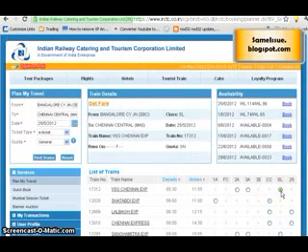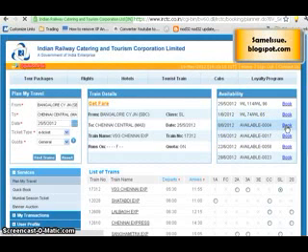So here we are seeing the availability status. You can see that on the 25th the waiting list is 114, and on the 8th the seats are available. Let's say I want to book whenever it is available. For example, I click on the link book.